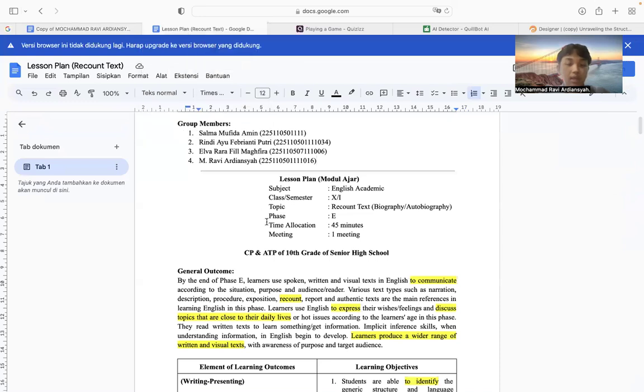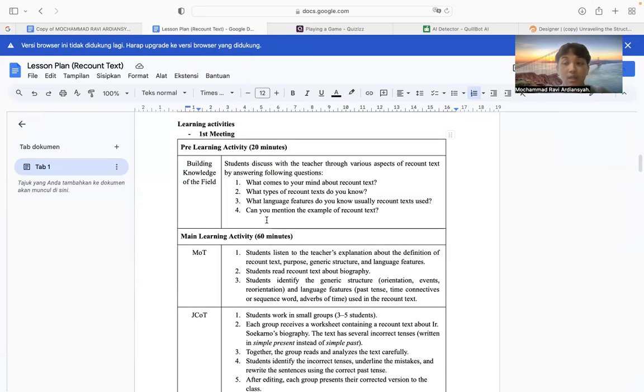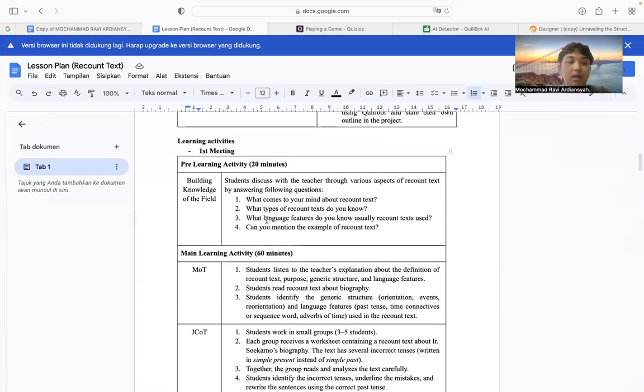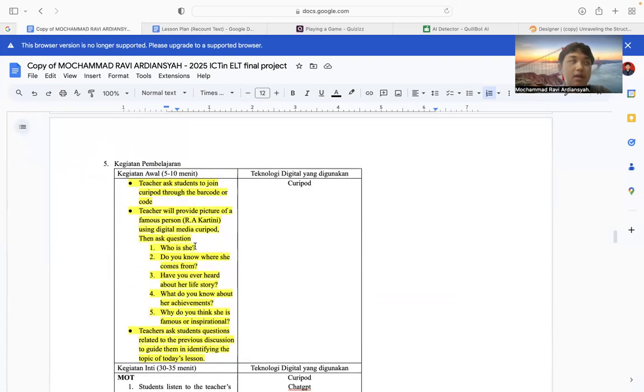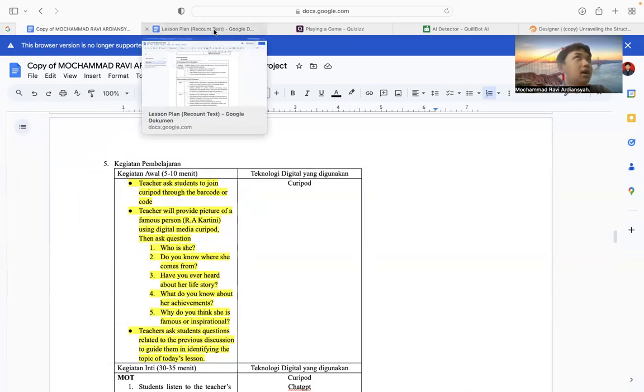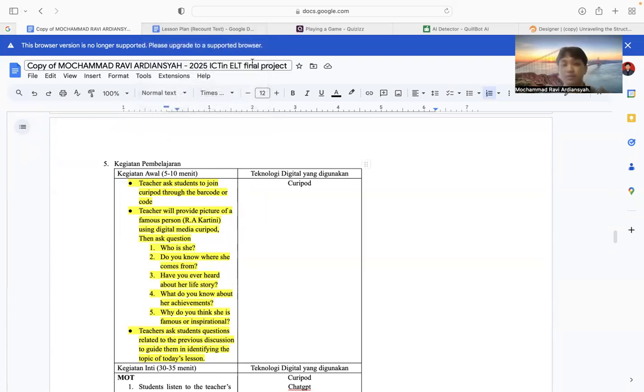So basically, I will clarify first that when we're doing real teaching in the classroom, it is really different from our lesson planning, because we think that our lesson planning is not really much integrated with AI. So when we had already submitted our group lesson plan and revised it, and then did the real teaching, it was really different from the group lesson planning. So of course I will have a lot of revisions, and each member will still have different revisions because this is individual.